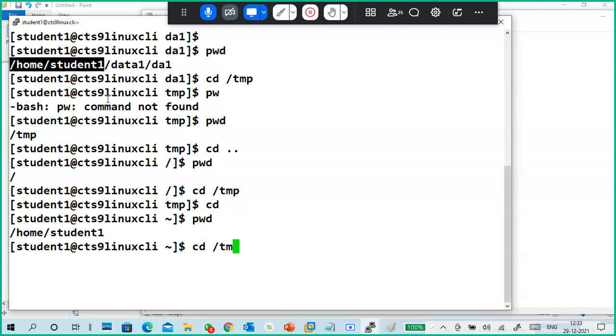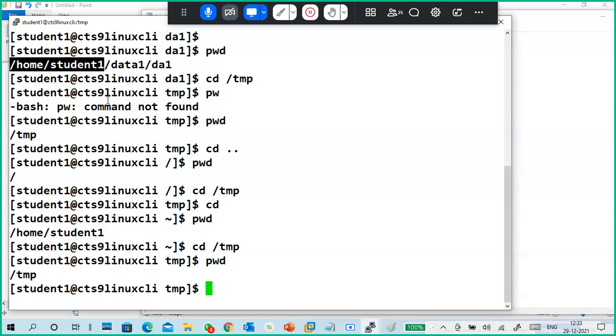One more thing: wherever you're located, irrespective of whether you are in the same directory tree, like /home/student/data1, data2, or in some different directory, whatever it is, look here. My present working directory is currently temp. I want to go back to my home directory, not a specific directory, my home directory only. cd, enter. One more way is cd and tilde.